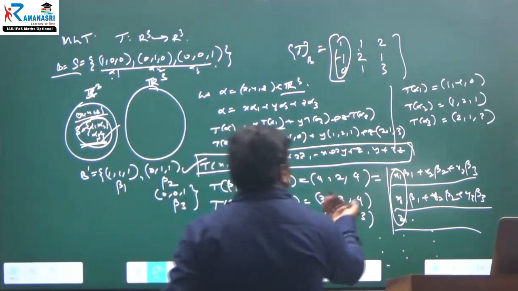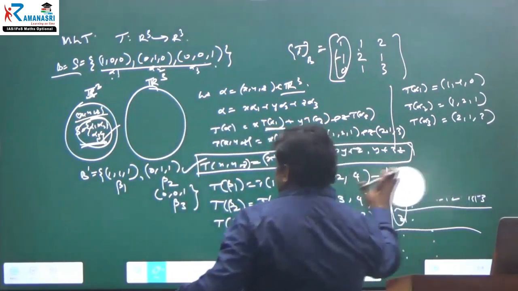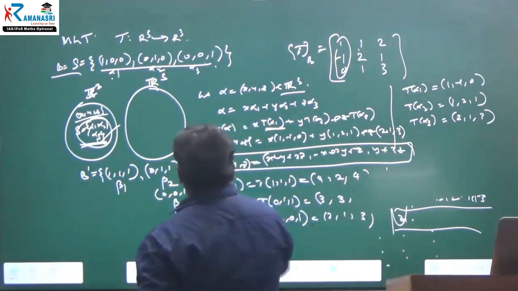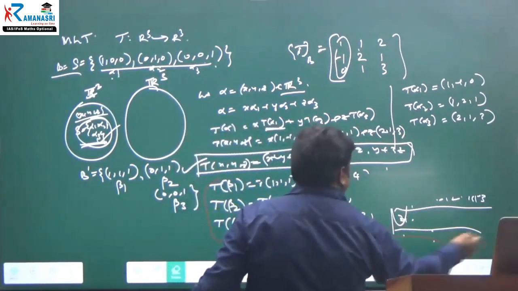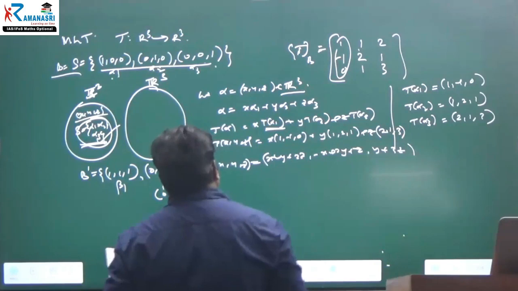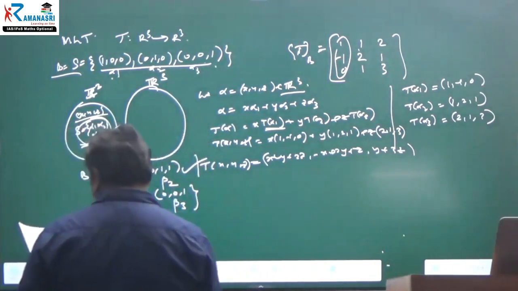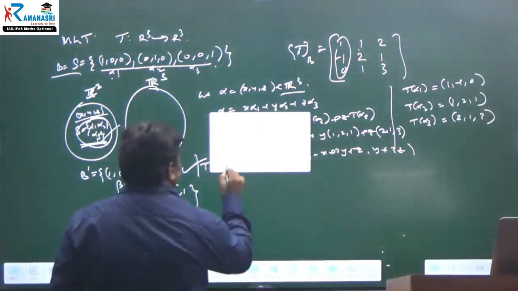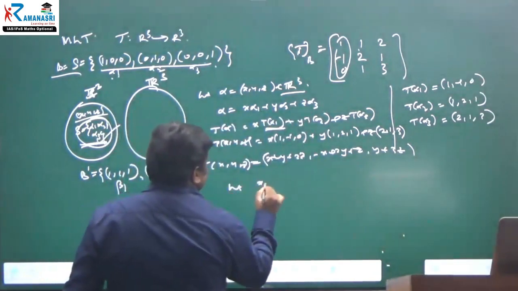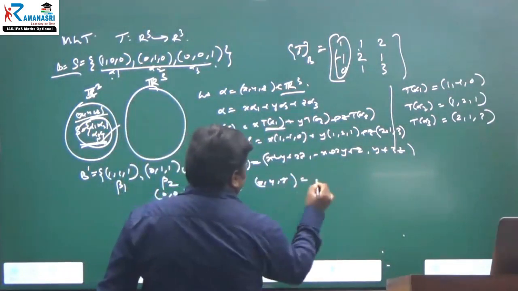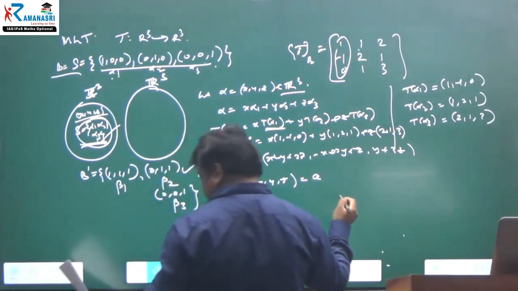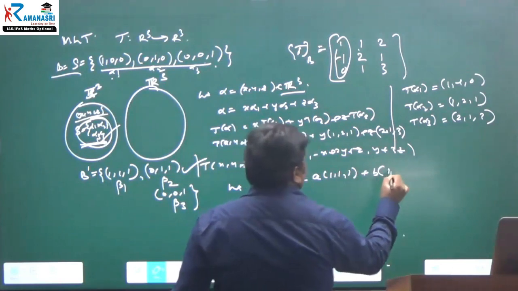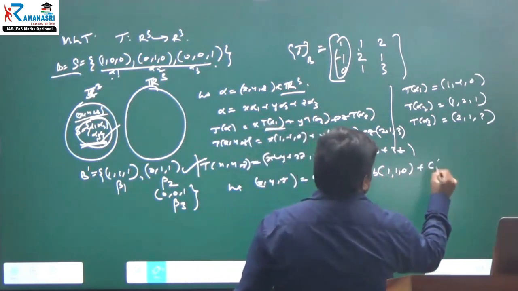I am not going in this way directly, as it will take time unnecessarily. Now I have taken the vector. Let x, y, z be equal to a into 1, 1, 1 plus b into 1, 1, 0 plus c into 0, 0, 1.